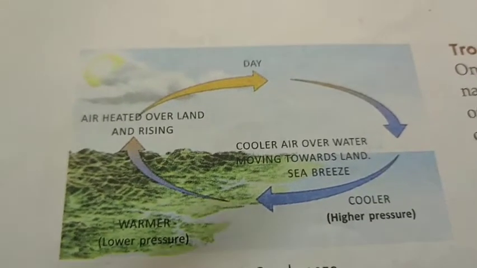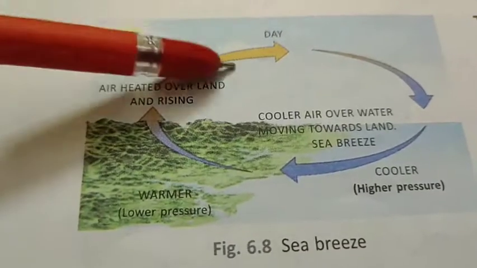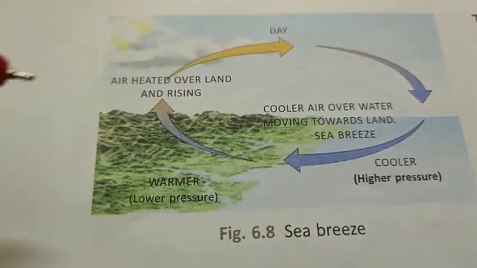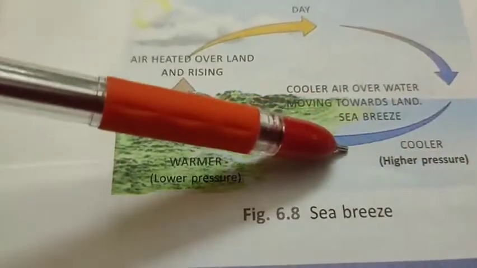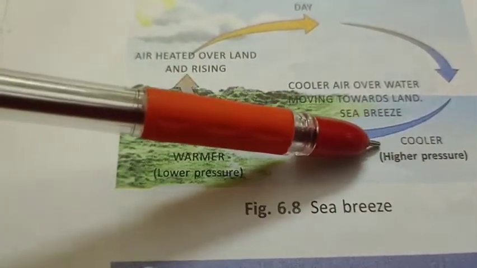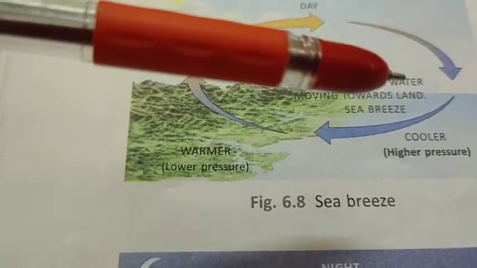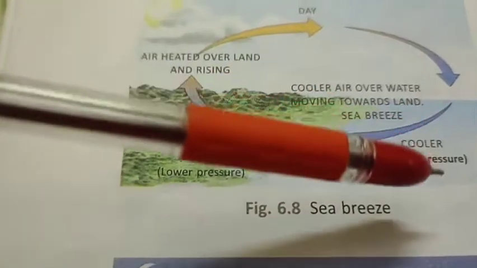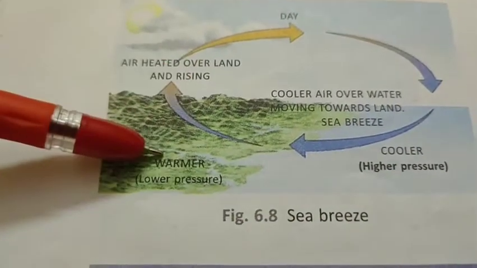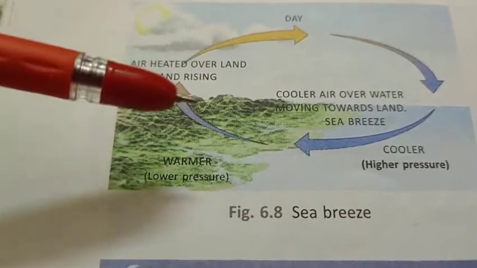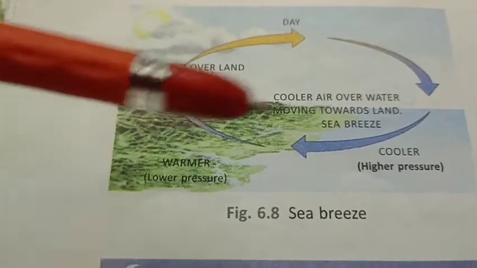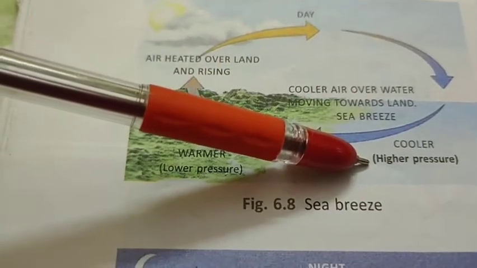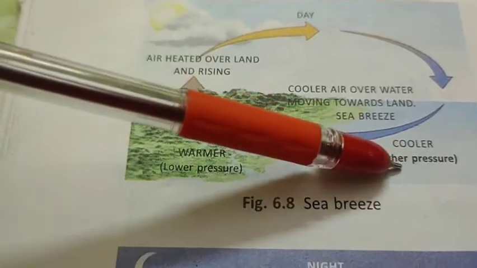Sea breeze. In daytime, sun rays come to the land area and water. You know, class, water will slowly get hot and slowly get cold. So the land becomes hot soon, but water will warm slowly.